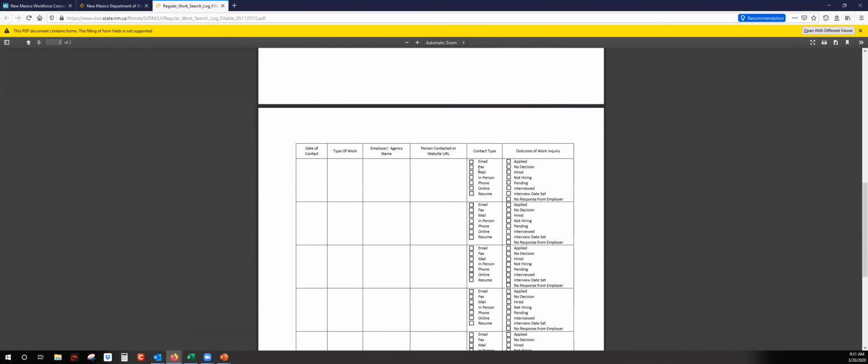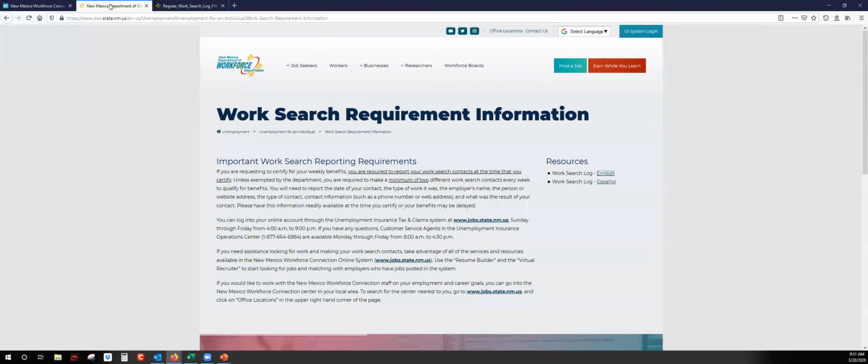So this is where you'll put your information: date of contact, the type of work you were seeking, the employer, the agency name, who you talked to or the website you applied at, what was the contact type, and then what was the outcome. So again, this is another good website that you can utilize to find any information or answer any of your questions if you cannot get in contact with the New Mexico Workforce Connection office. This is the New Mexico Department of Workforce Solutions website.